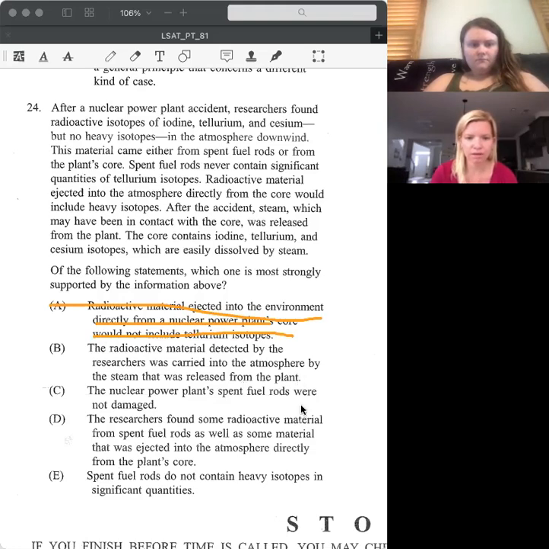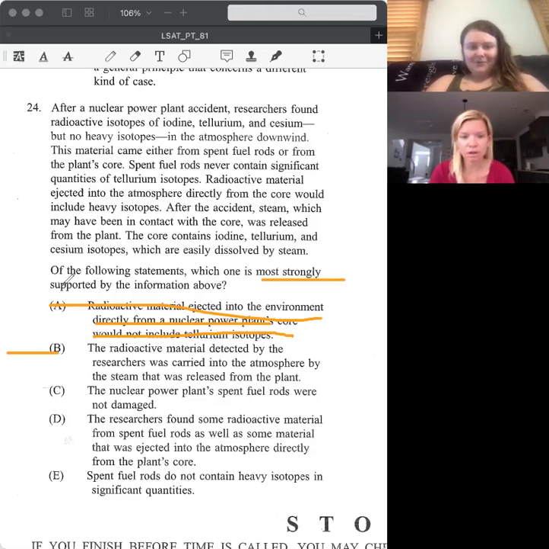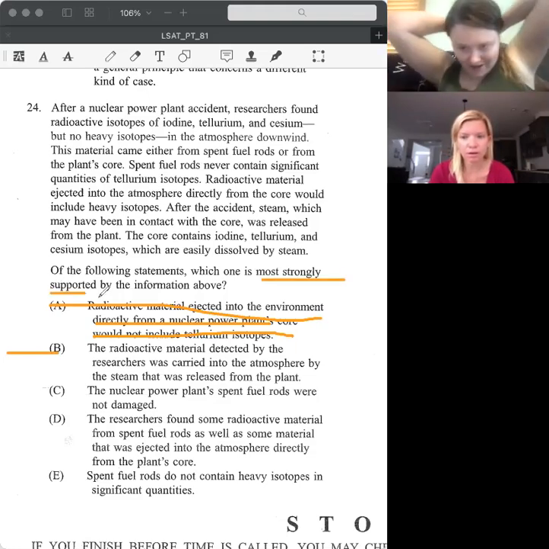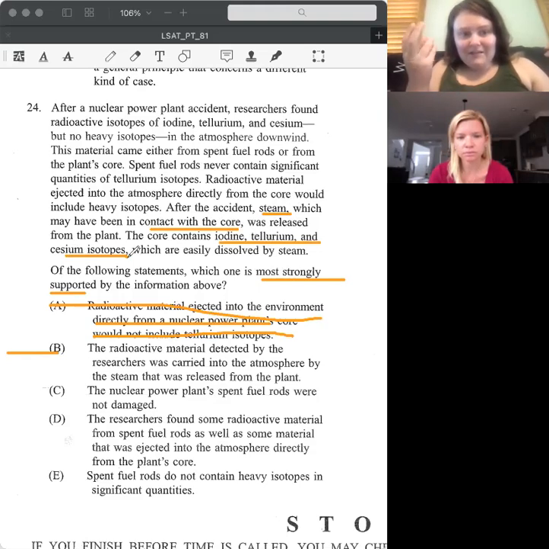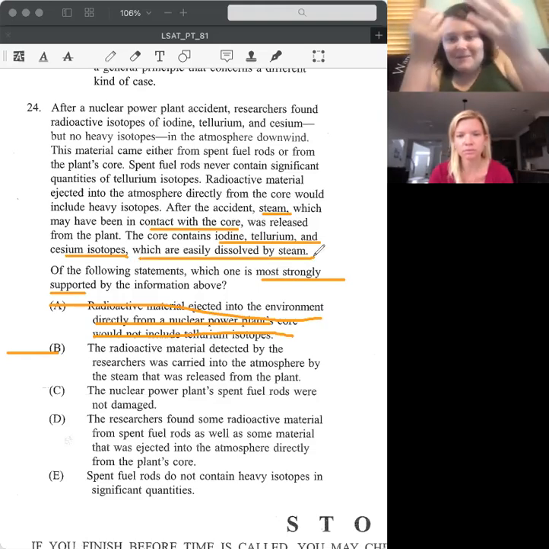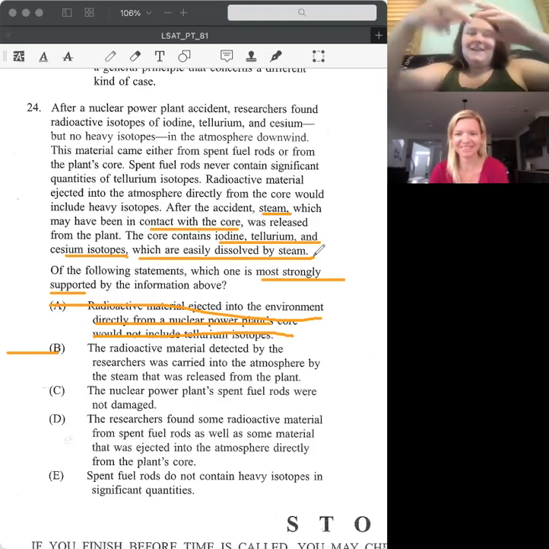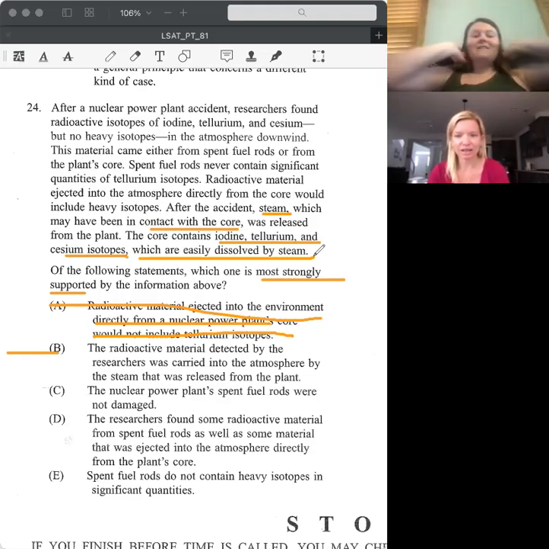The radioactive material detected by the researchers was carried into the atmosphere by the steam that was released from the plant. That sounds okay. This is why it's most strongly supported and not must be true. We don't know this for certain, but our evidence leads in this direction: steam came in contact with the core, and the core had these things, which are easily dissolved by steam. Couldn't it be that the steam dissolved them and carried them in? I like B, but let's go on.